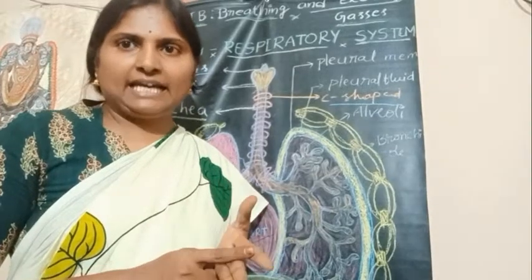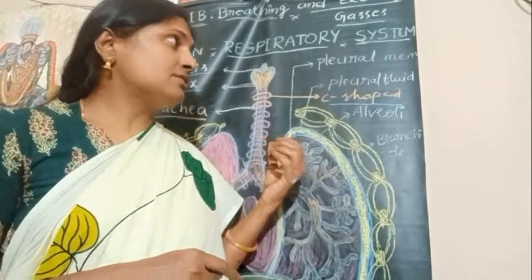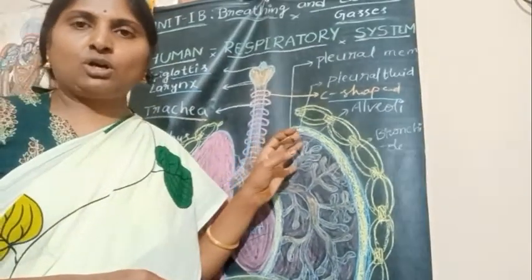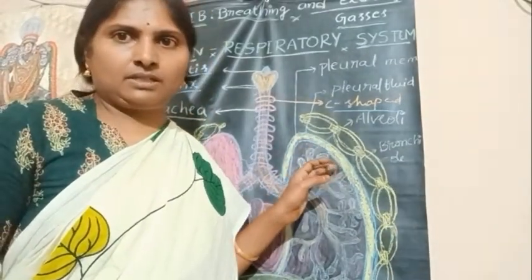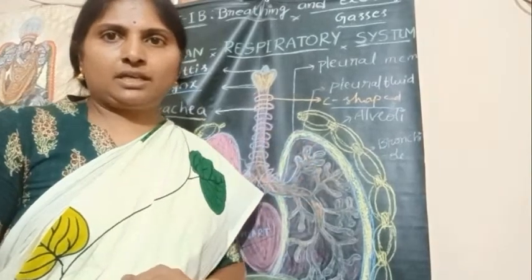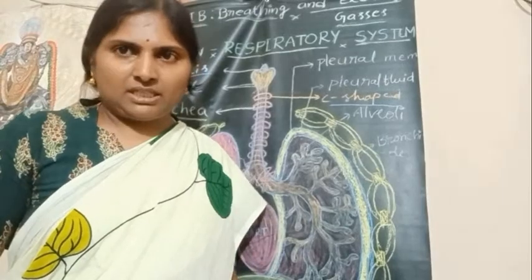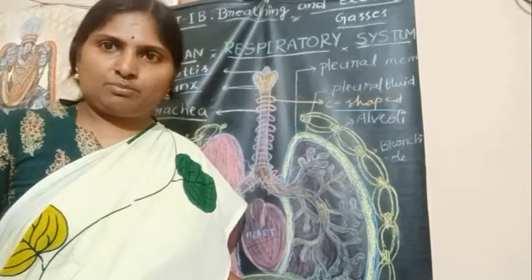Fourth part, larynx. Fifth part, trachea. Sixth part, bronchi and bronchioles, and finally lungs. Lungs are present in the thoracic cavity. All these structures are present in the human respiratory system. So this is the anatomy of the human respiratory system.